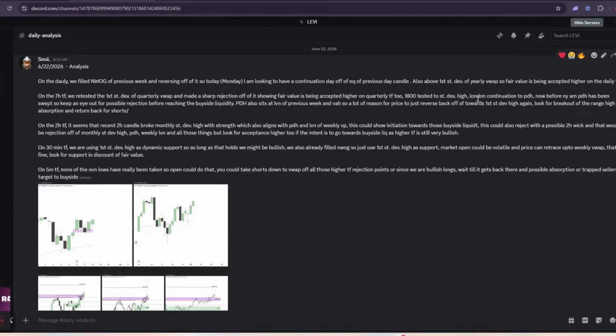1800 tested to standard deviation high. London continuation to previous day high. Now before New York AM, previous day high has been swiped, so keep an eye out for possible rejection before reaching the buy side liquidity. Previous day high also sits at low volume node of previous week and value area high, so a lot of reason for price to just reverse back off of towards first standard deviation high again. Look for a breakout of the range high, slight absorption and return back for shorts.